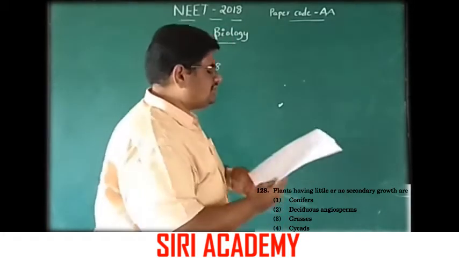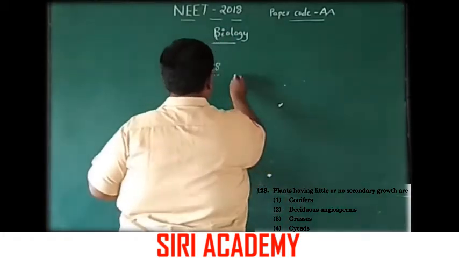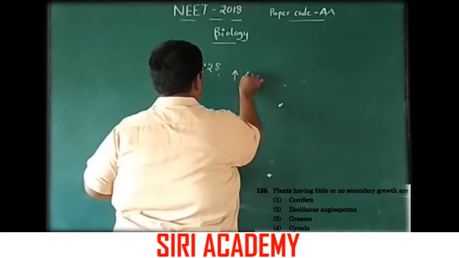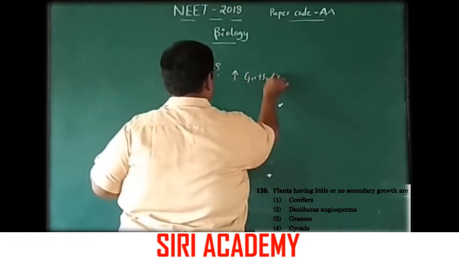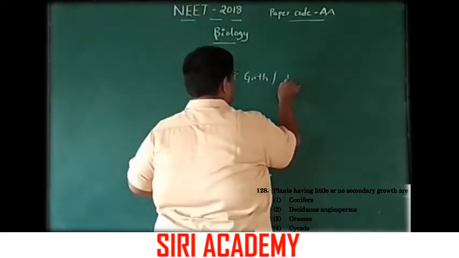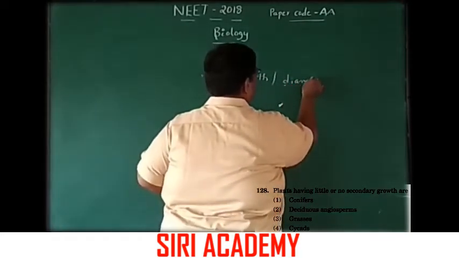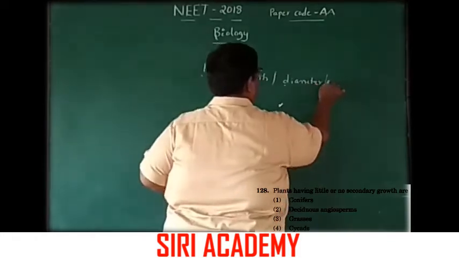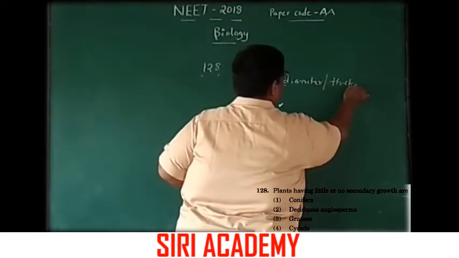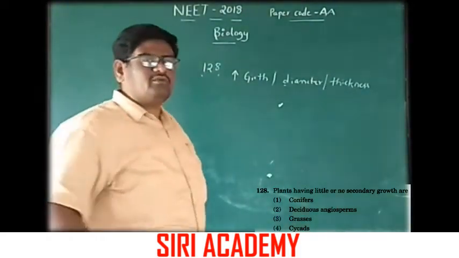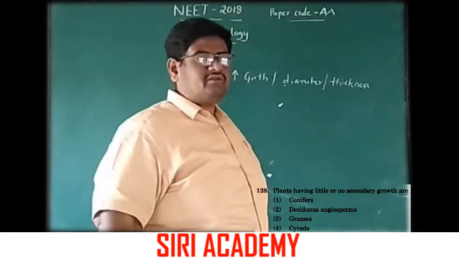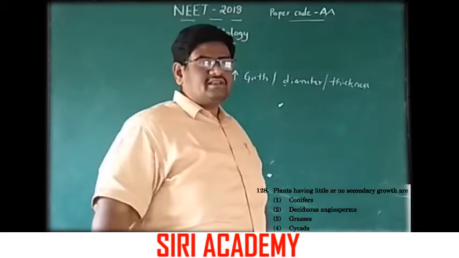Actually, secondary growth means increase in girth or diameter or thickness of the plant. From the vascular cambium the secondary xylem and secondary phloem are produced, and secondary growth takes place.